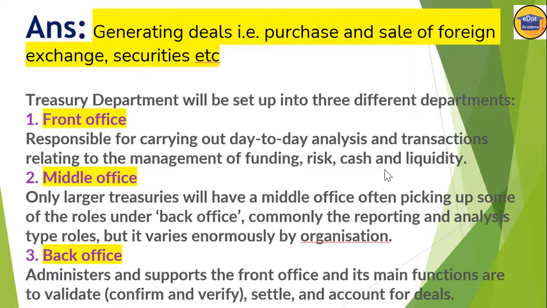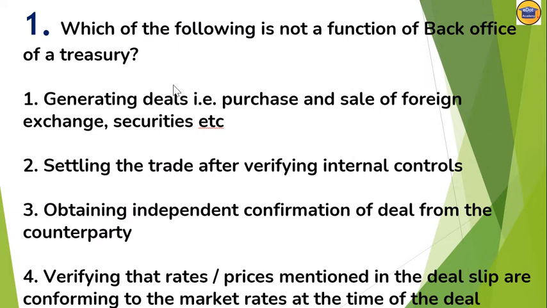That means front office is responsible for direct dealing. Okay, so generating deals, purchase and sale of foreign exchange and securities, the first option, is not related to the back office. So this is the function of the front office.